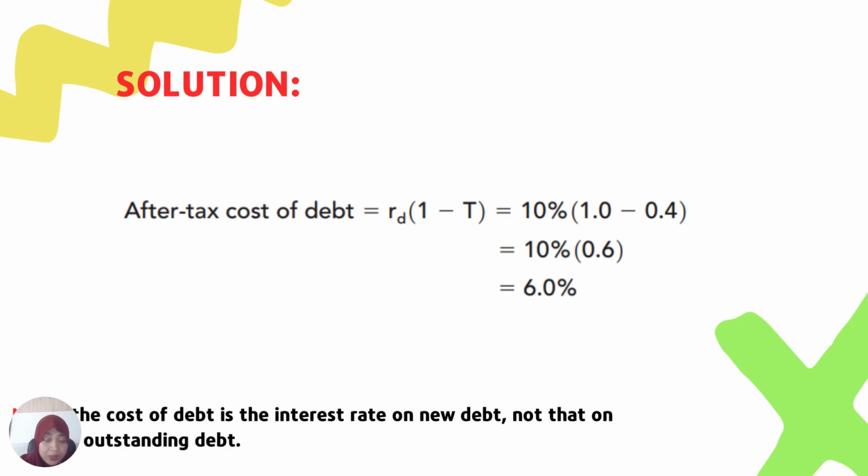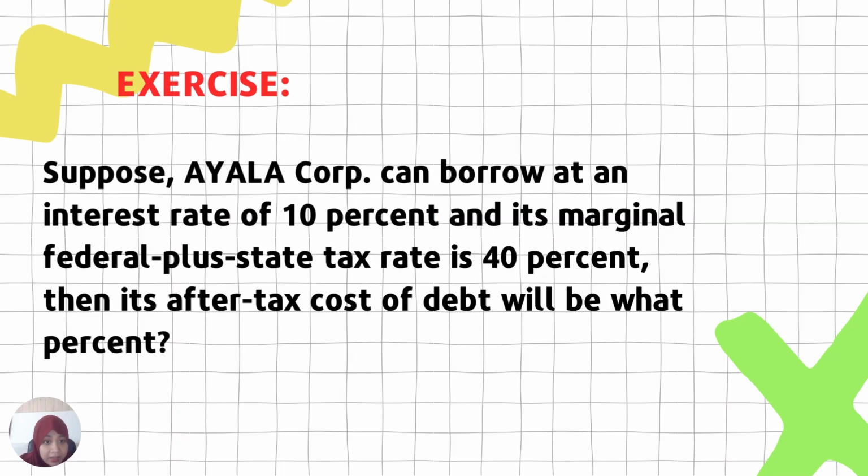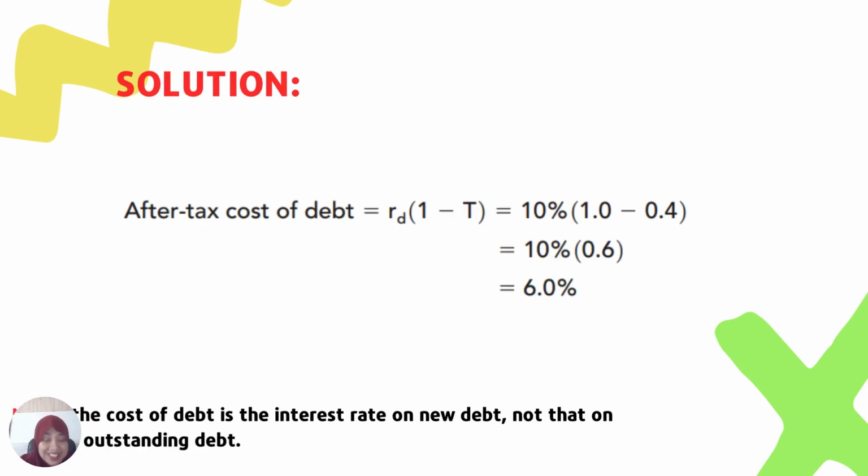So we have to substitute all the values using the formula. So in the end, the after-tax cost of debt of Ayala Corp will be 6%. As you can see on our solution, easy as it is.